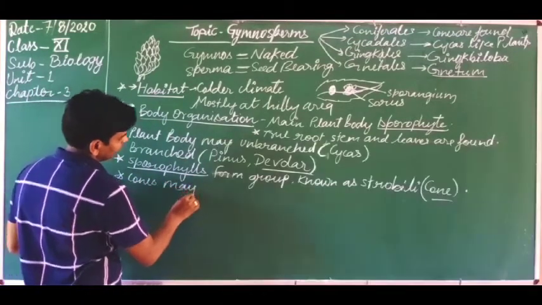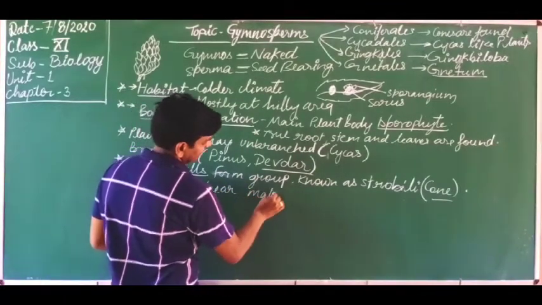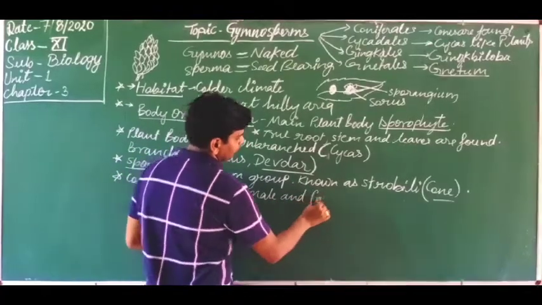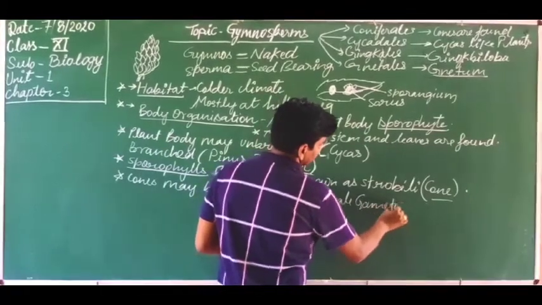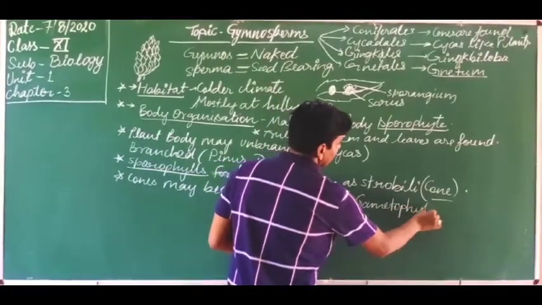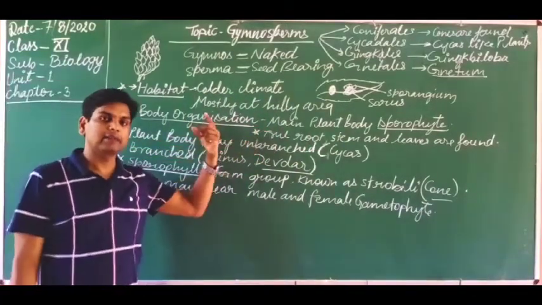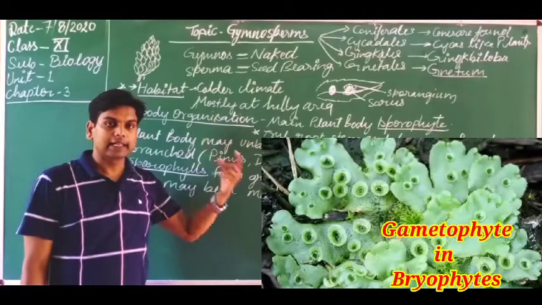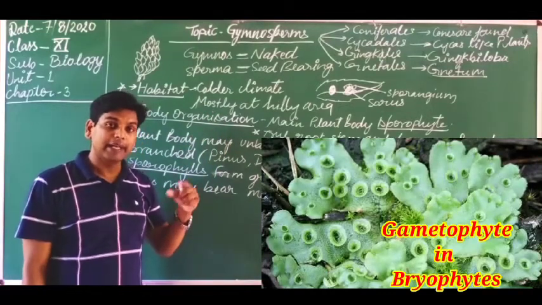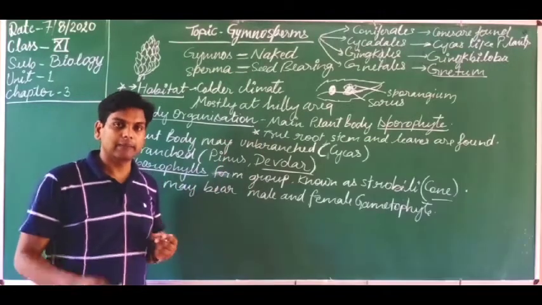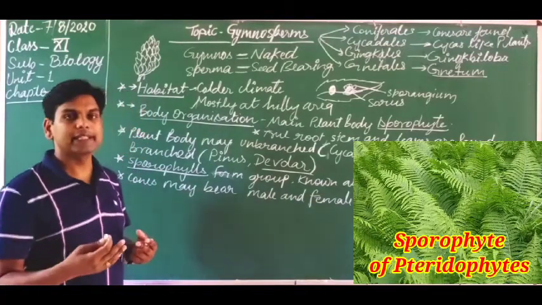may bear male and female gametophyte. What are the gametophytes? Dear student, the main plant body is the sporophyte. We have discussed in bryophyte and pteridophyte. What is the gametophyte? In bryophyte, the gametophyte was the independent and photosynthetic plant body, but pteridophytes are a little bit advanced in comparison to the bryophyte.